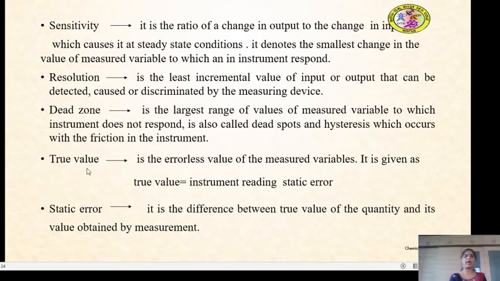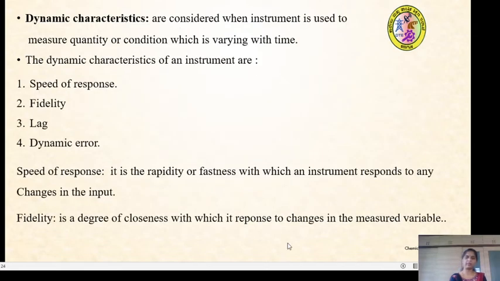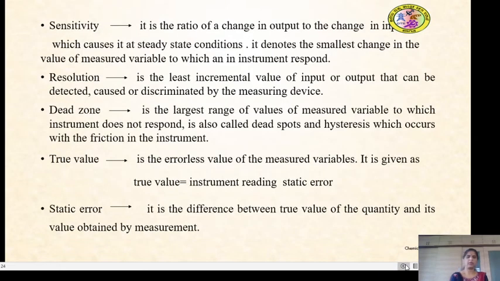So what is true value? True value is the errorless value of the measured variable. It is given as the instrument reading minus the static error here. What is static error? It is the difference between the true value of the quantity and its value obtained by measurement.